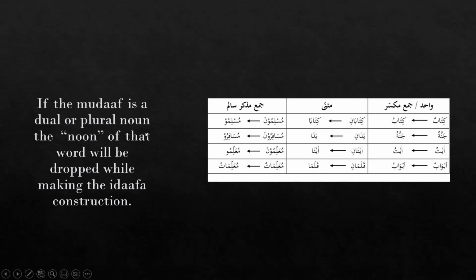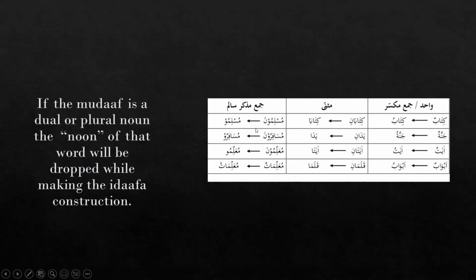See, if the mudaf is a dual or plural noun, the noon of that will be dropped while making the idafa constructions because they are tanween or heavy forms. These are the heavy forms because they are ending with the ani constructions. In the ani combinations, we know that all the musanna forms contain the ani or ayni forms. So while making mudaf, we are going to drop the noon, which is used instead of a tanween for the musanna forms.